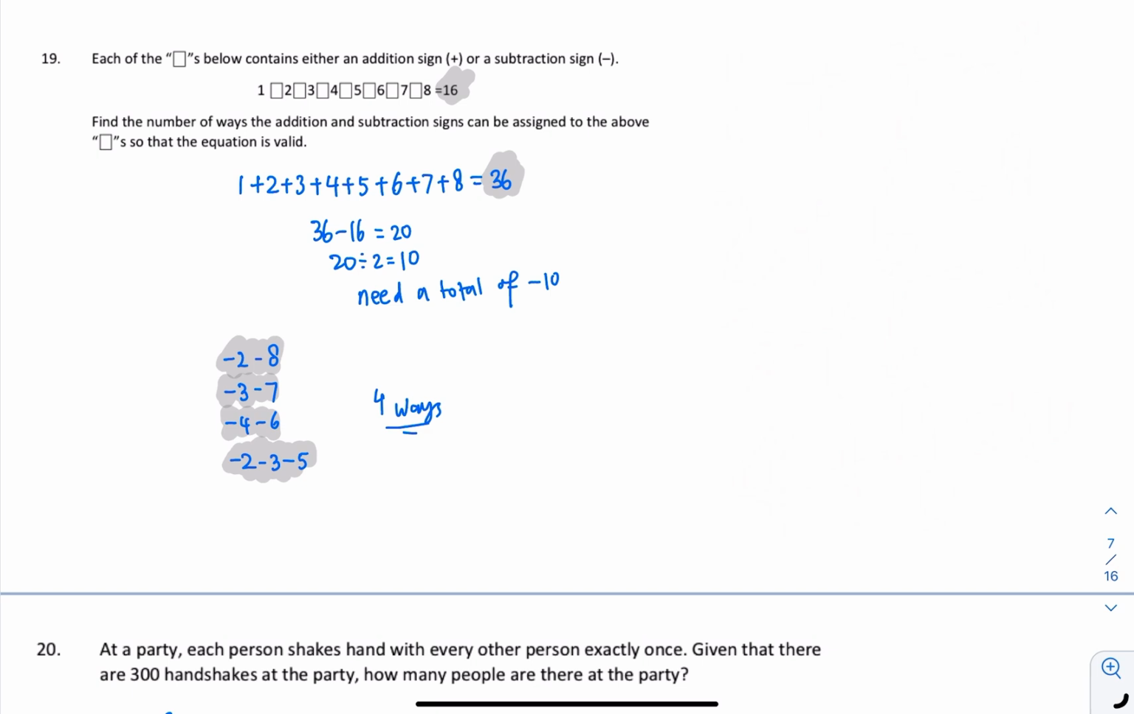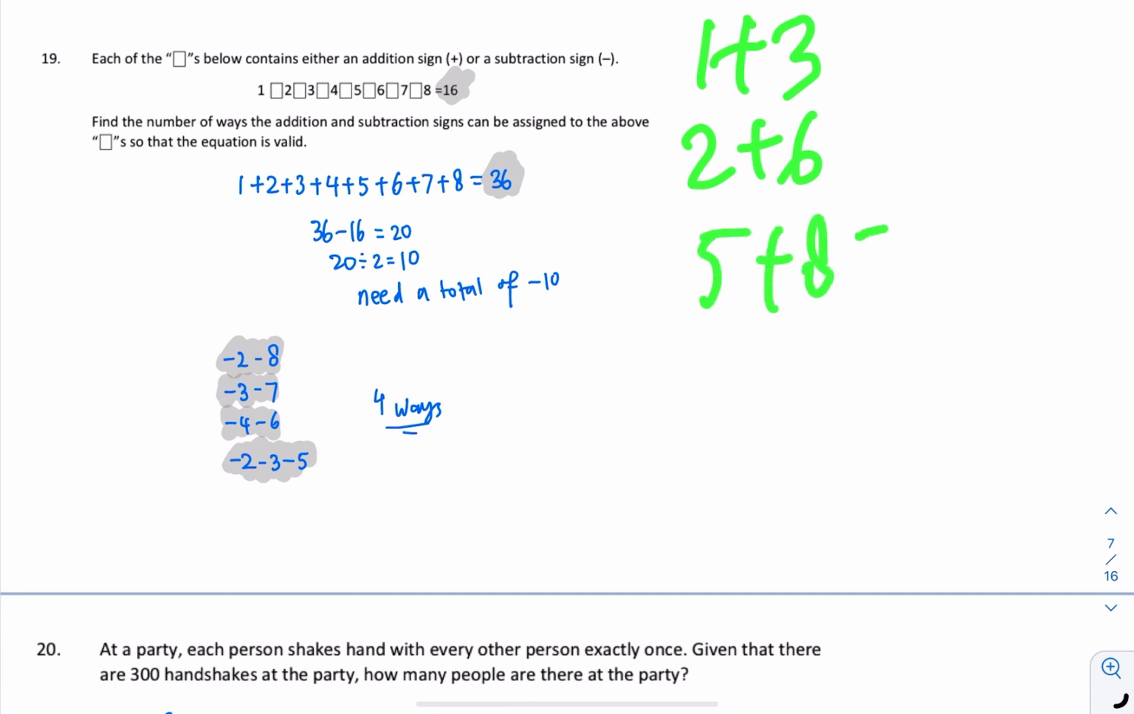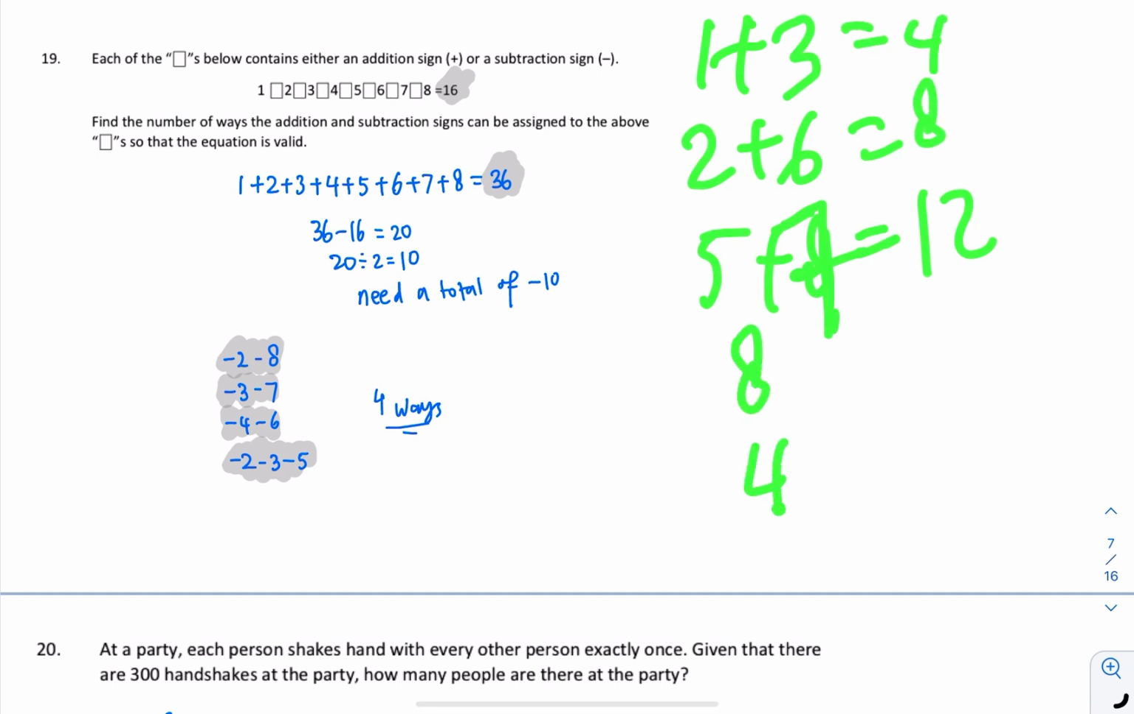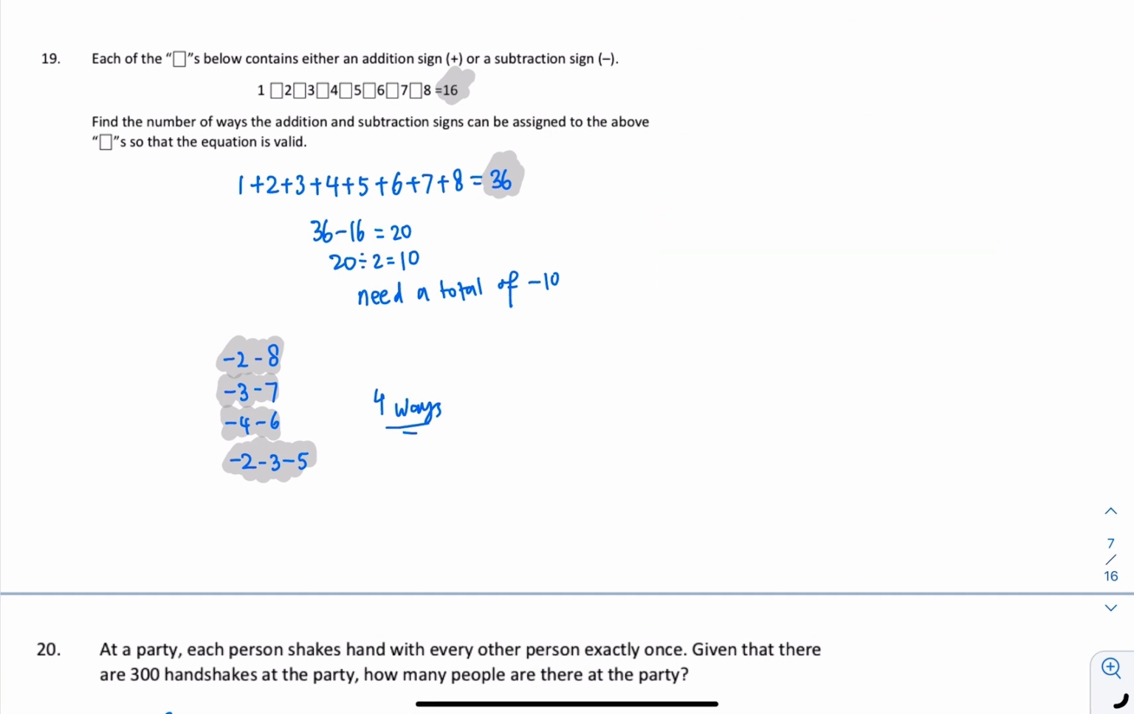Same thing if I do it in multiples of 4, let's say 1 and 3, 2 and 6, 5 and 8, or 5 and 7, sorry. Then we have 12, 8, 4, then we have 8 and 4. This one, I think I can make a 20. But I realize if you do that, it will take you quite some time and you might have missed out some of the answers.